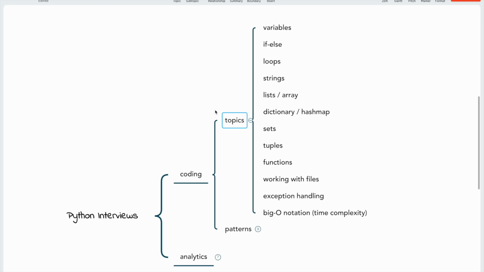This is Python fundamentals: how to work with lists, what is a dictionary, what is a set, tuples, what is a function, how to work with files. So all of these things you should be very comfortable with. I will not teach you in this video. This is an interview prep video. So if you don't know all of these things, then you cannot do interview prep, right? So you have to understand these things first.